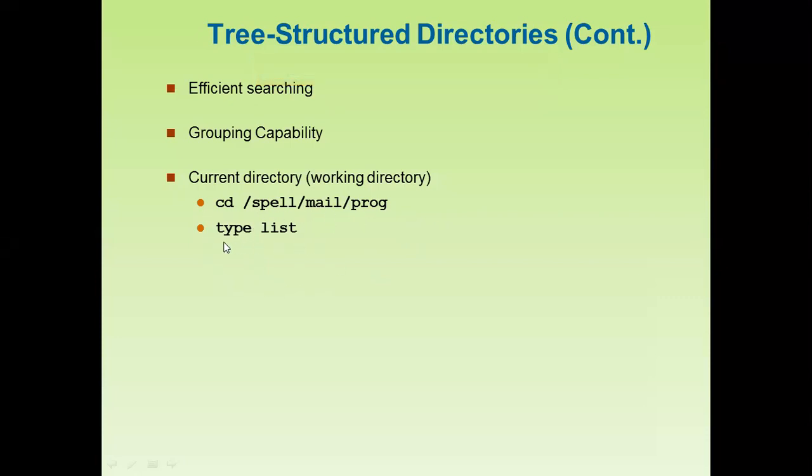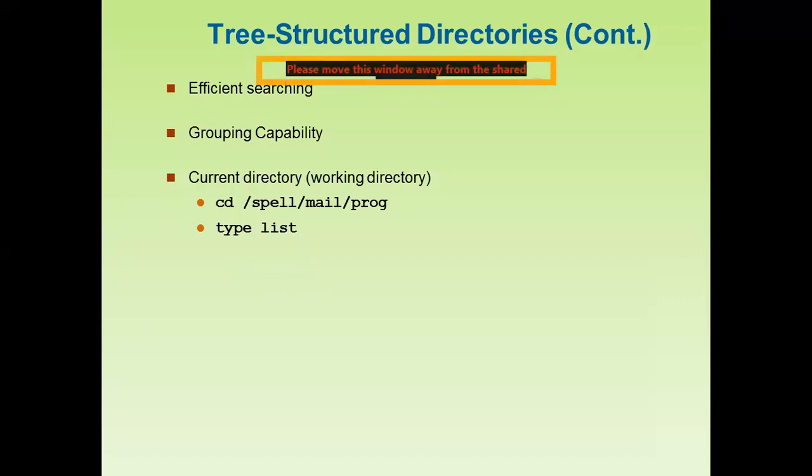Now another command, type list. If we are using DOS, the disk operating system, that is command based. If we write the command type list, it will give you the complete list of the directory, so that we can also find the tree structure of the directories. Earlier we used the disk operating system, and just by writing a few commands we can check the structure of the directories.